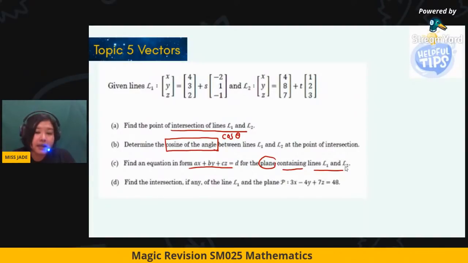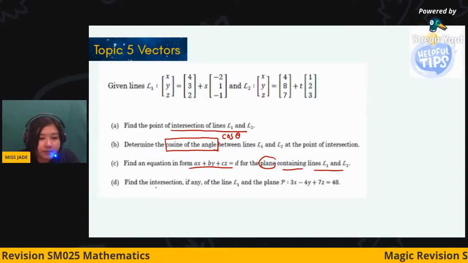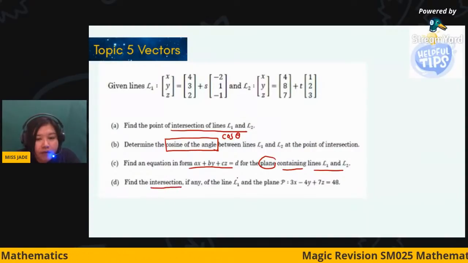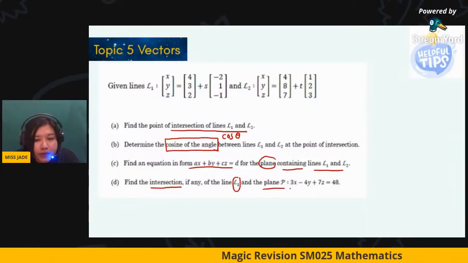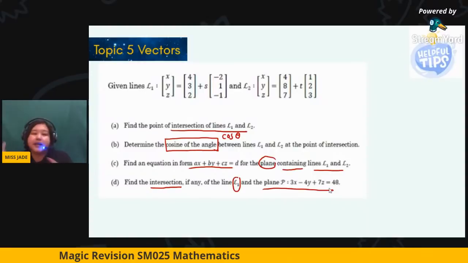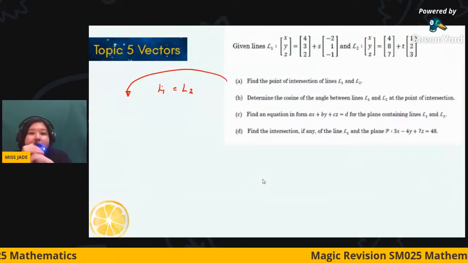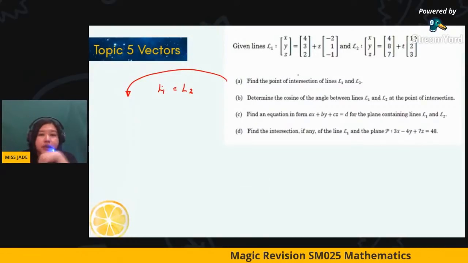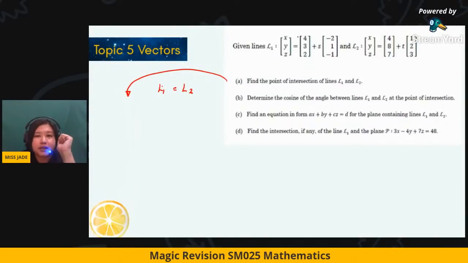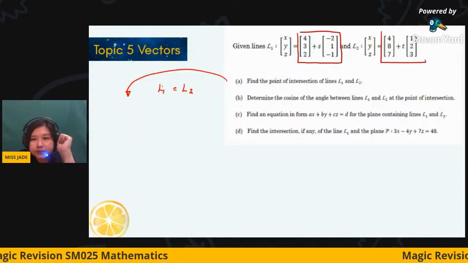That's the meaning. And then after that, how to find the intersection. Find the intersection point for the line L and also the plane. Okay, so now I'm going to give you the tips only. First, finding points of intersection: line 1 equals to line 2. You equate their equations, so you have line 1 equals to line 2.